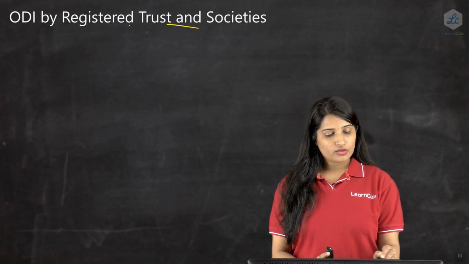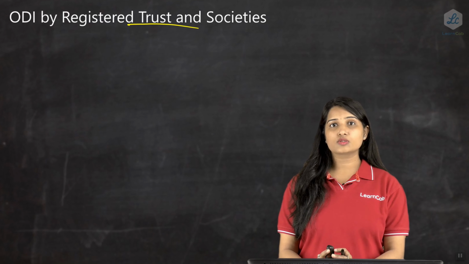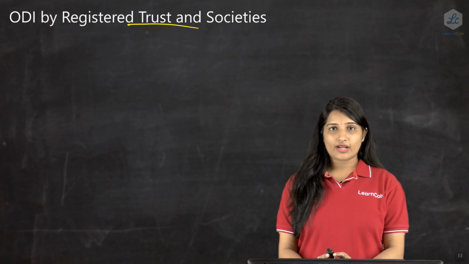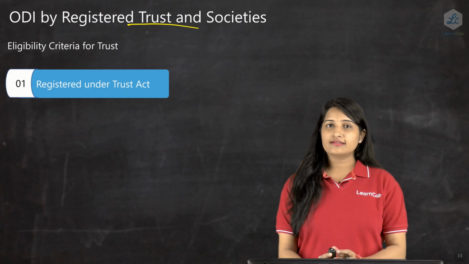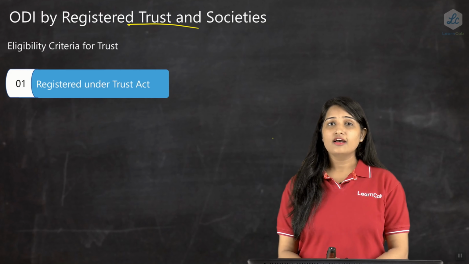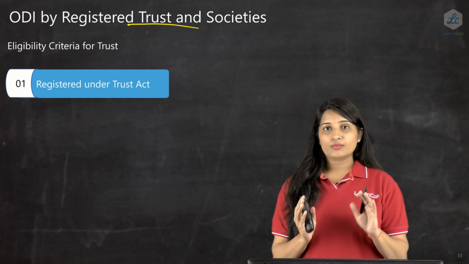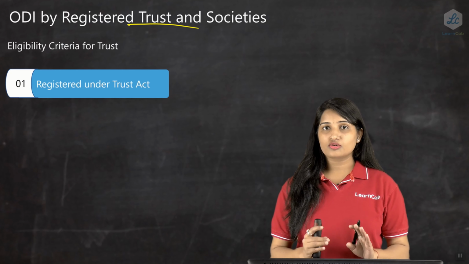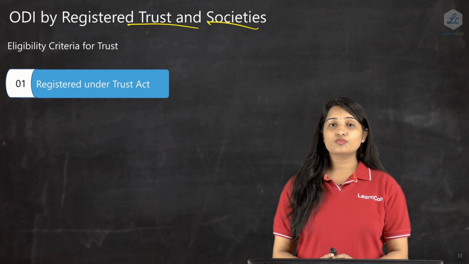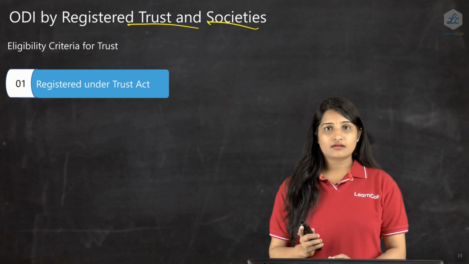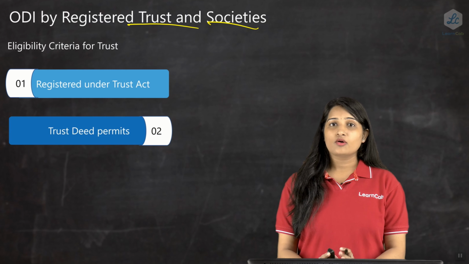The next entity who can do an ODI is the registered trust and society. In case of a registered trust and society, there are also some conditions which need to be complied with. Only then will they be allowed to do an ODI. So let us study the eligibility criteria. The first point is it has to be a registered trust. Only when it is a registered trust will RBI consider the case. In case of societies, it has to be a society registered under the Societies Act, and in case of a trust, it has to be registered under the Indian Trusts Act. Only then is it allowed.